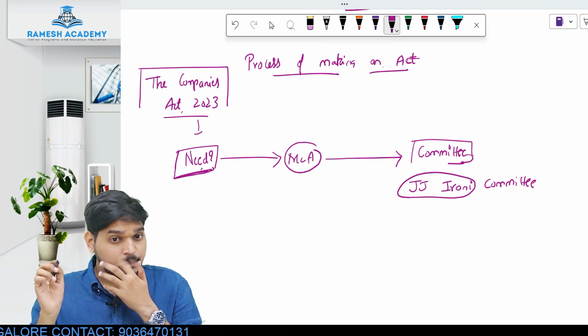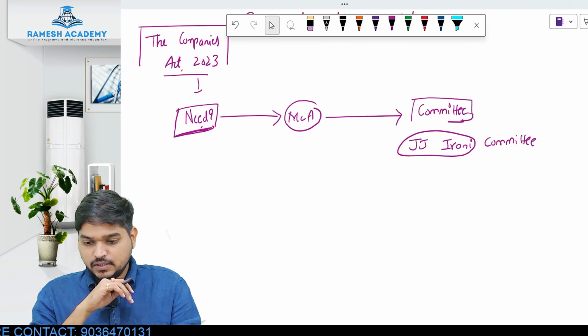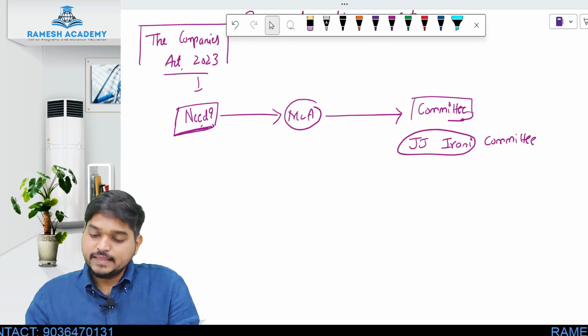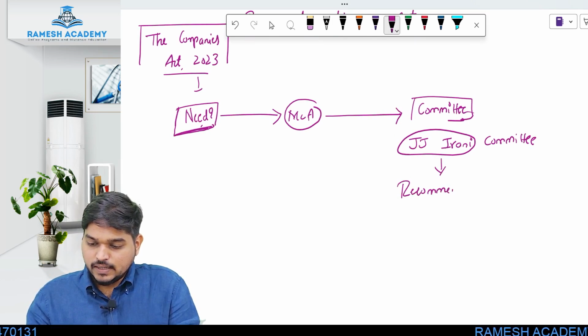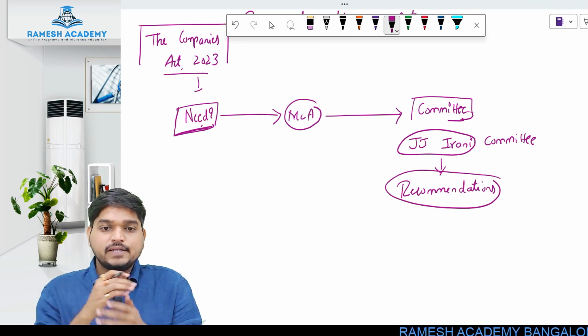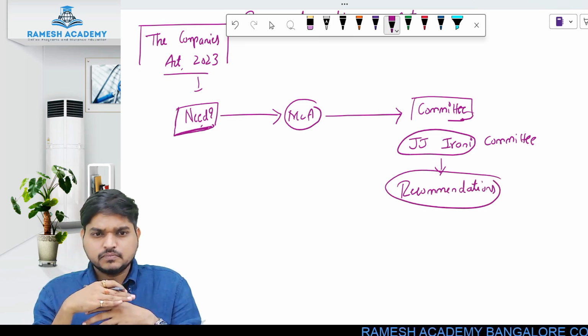Now these people who are experts in that particular field will give their recommendations as to how the law should be, or how the act should be. So they will give you a blueprint.